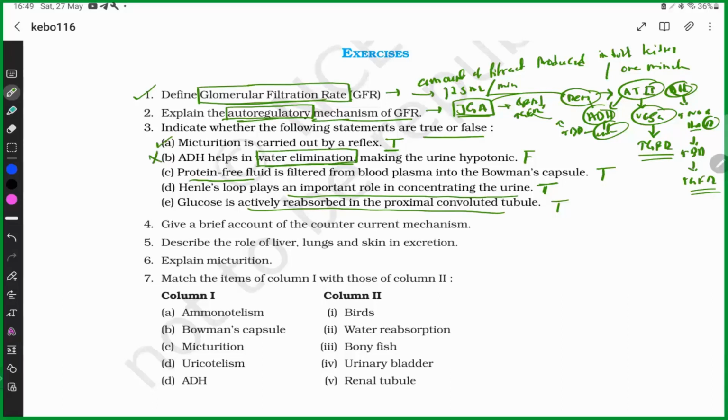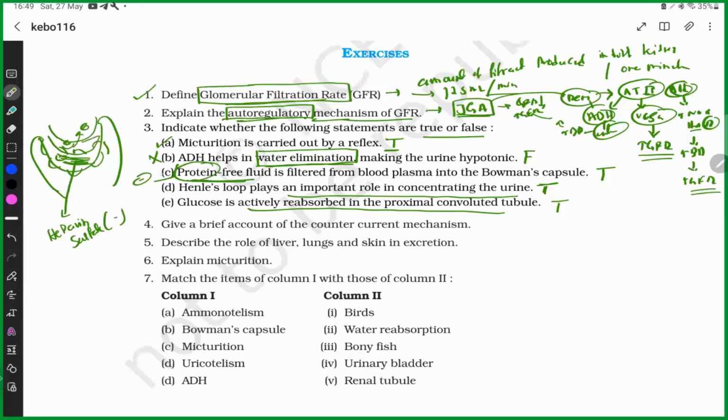Protein-free fluid is filtered from blood plasma. Yes, protein-free. Why? Because this is the Bowman's capsule. This is the glomerular capillary. This is the endothelial cells. This is the podocytes. This is the endothelium. This is the basal membrane. In this basal membrane, there is heparan sulfate, which is negative. So the proteins are negative, and negative charges repel each other. So proteins are repelled, and the filtrate is protein-free.